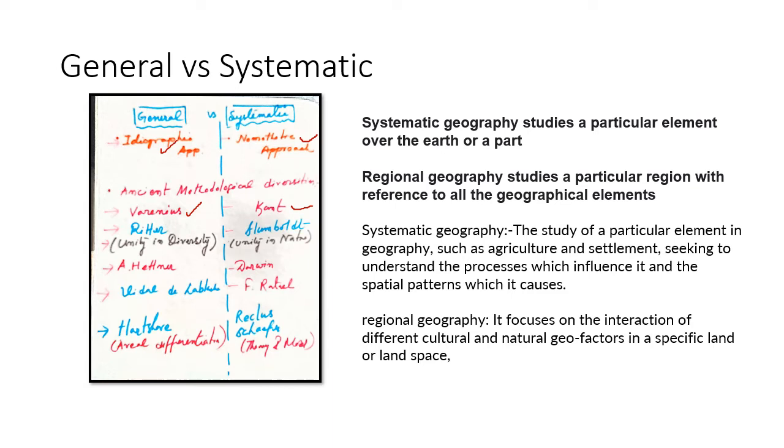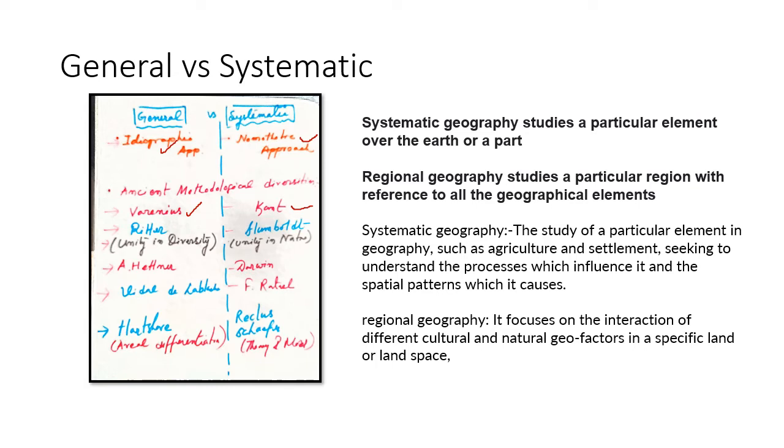On the other hand, the basic concept of Ritter is unity in diversity. That is the basic concept: the whole in the part, the part in the whole. This is the basic concept of regional geography or general geography. After that, this school of thought, school of approach or methodology, general versus systematic, developed and got support from lots of geographers and philosophers.